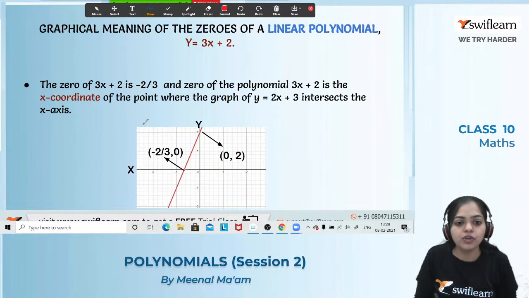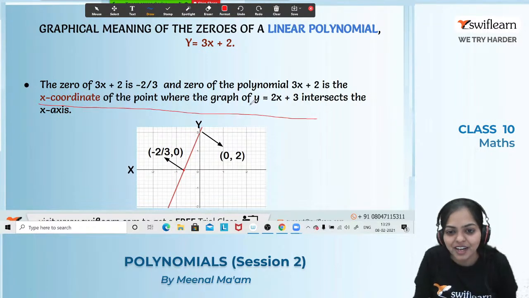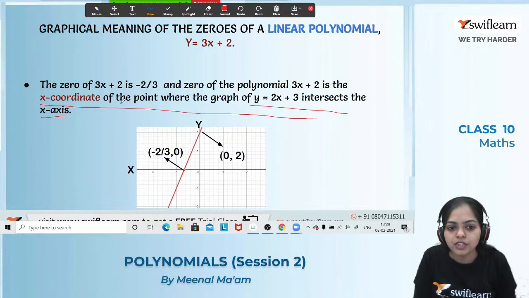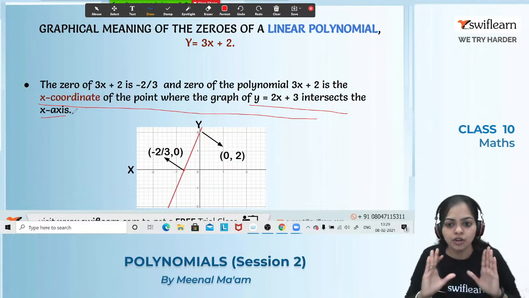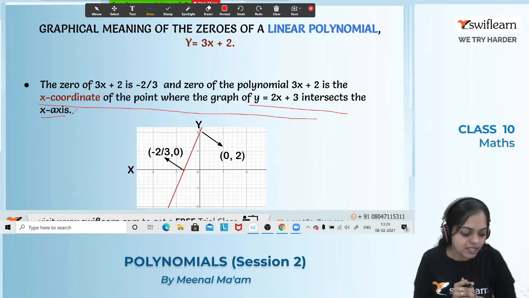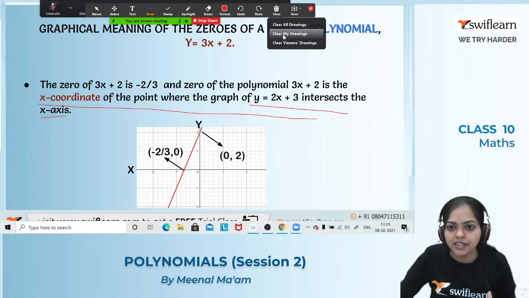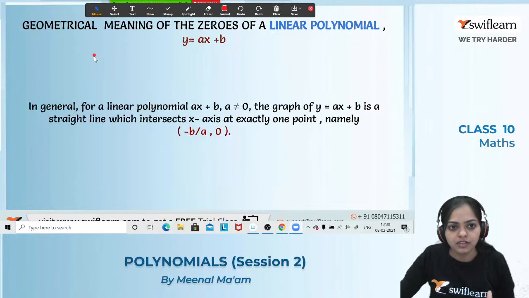Got it? So you have to keep this thing in mind. So the 0 of a polynomial is the x coordinate of the point where the graph y equals to 2x plus 3 intersects the x-axis. Got it? So x coordinate of a point where the graph y equals to 2x plus 3 intersects the x-axis. Got it everyone? Yes? Okay. So you got this thing. Let's have a look to the next and let's solve one question.